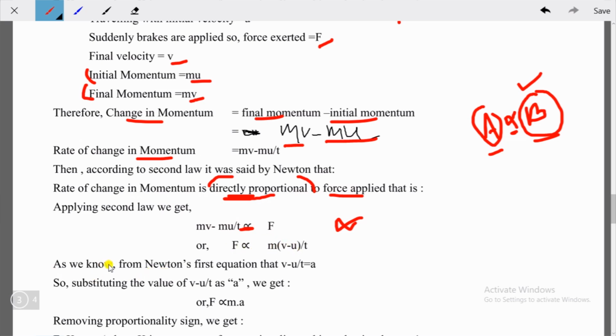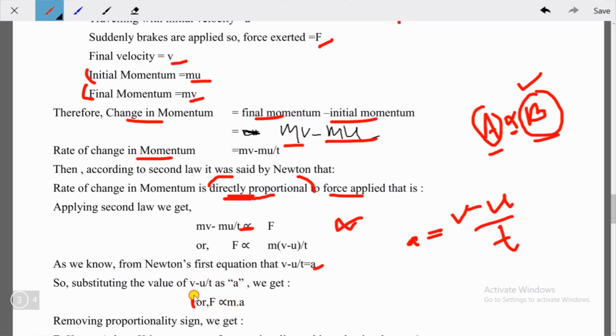Then, as we know from Newton's first equation of motion, (v minus u) divided by t is equal to acceleration. We know acceleration is the rate of change of velocity, so acceleration is (v minus u) by t. The same v minus u by t is present here, so substituting the value of (v minus u) by t as a, we get F is directly proportional to ma.